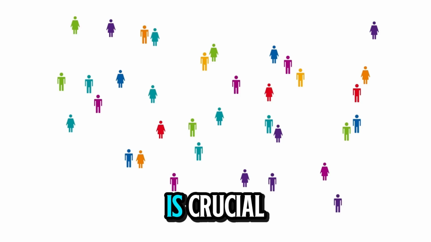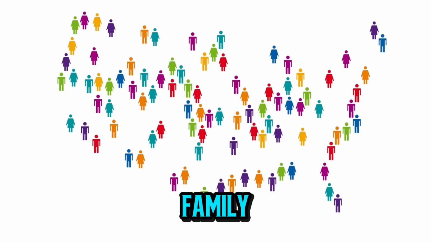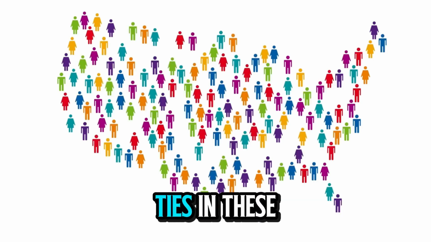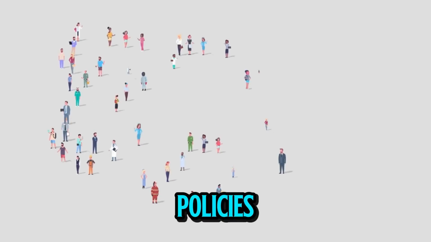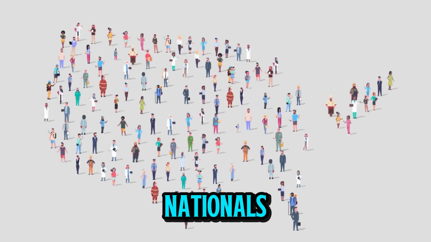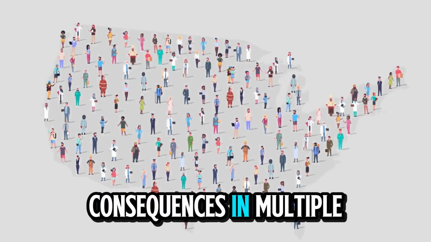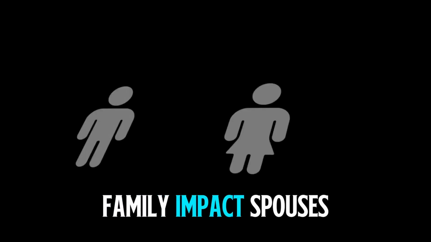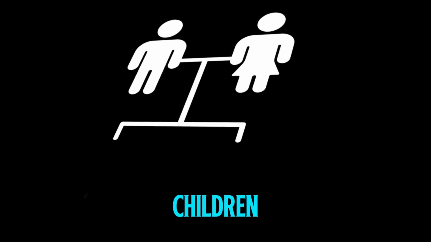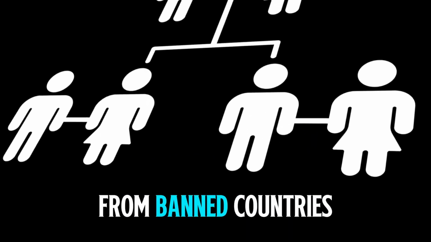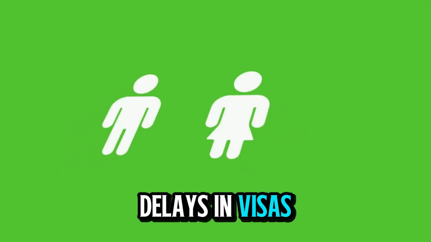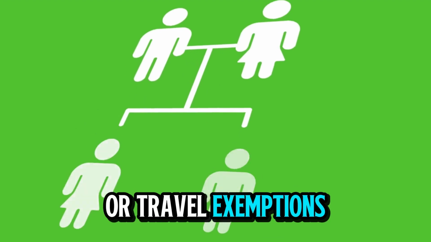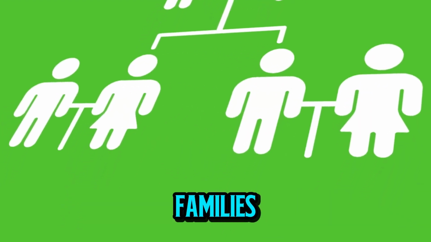Understanding these distinctions is crucial because Americans with family, students, or business ties in these countries are directly impacted. While it may seem like these policies only target foreign nationals, Americans feel the consequences in multiple ways. Family impact: spouses, children, parents, or siblings from banned countries may face indefinite separation. Delays in visas, interviews, or travel exemptions directly affect American families.